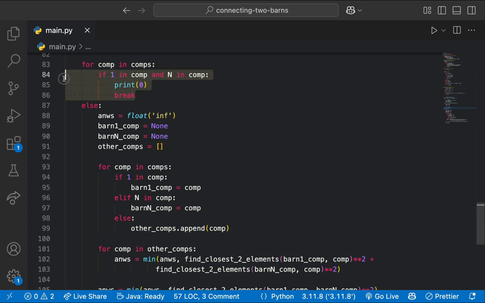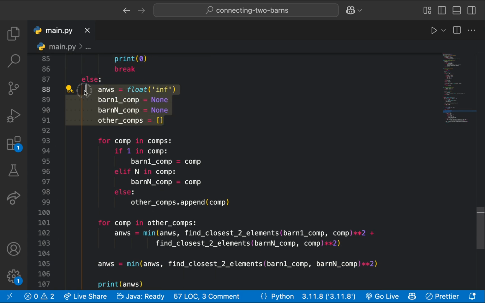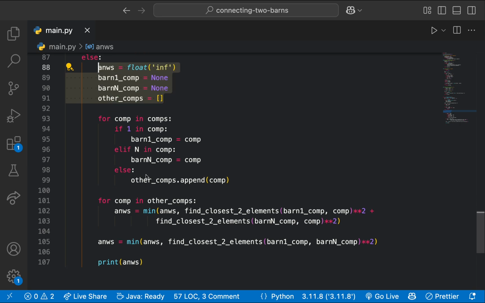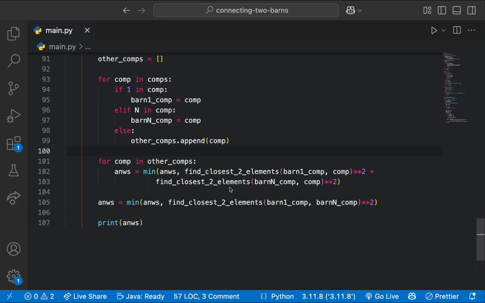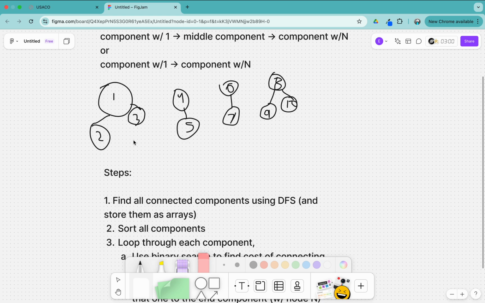Otherwise, if we don't find a component like that, we will essentially just go ahead and have a few variables. So we'll have our answer, our component with barn 1 in it, our component with barn n in it, and all of our other components. Then we'll go through all of our components. If there is barn 1 in the component, then we'll set our barn 1 component equal to the current component. Otherwise, if there is barn n in the component, we will set our barn n component equal to the current component. And then finally, otherwise, we'll just add it to the array of other components that don't contain barn 1 or barn n.